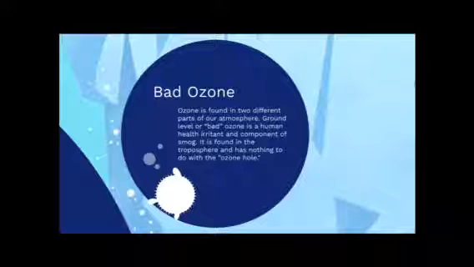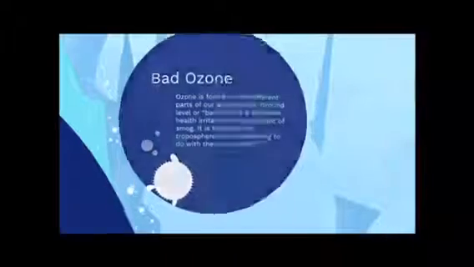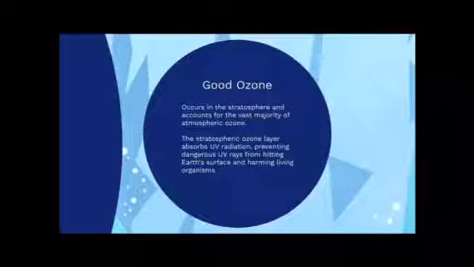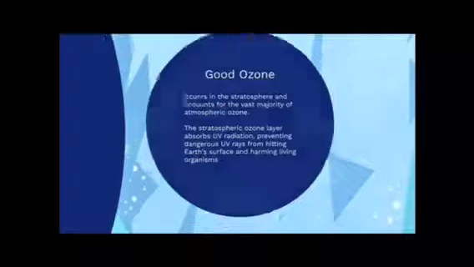Ozone is found in 2 different parts of our atmosphere. Ground level, or bad ozone, is a human health irritant and component of smog. It is found in the troposphere and has nothing to do with the ozone hole. Good ozone occurs in the stratosphere and accounts for the vast majority of atmospheric ozone. The stratospheric ozone layer absorbs UV radiation, preventing dangerous UV rays from hitting Earth's surface and harming living organisms.